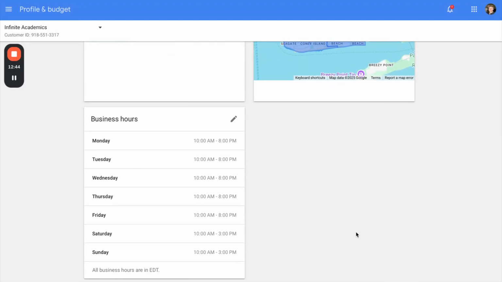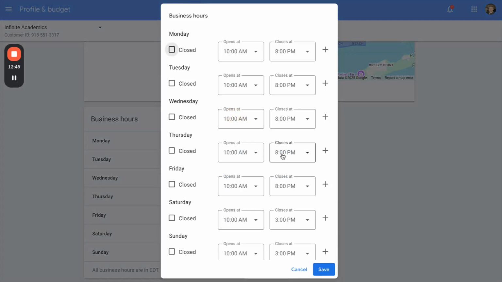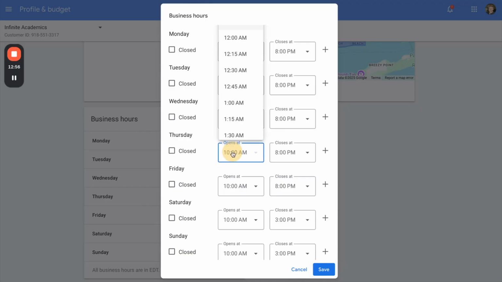Lastly, business hours. Again, pretty straightforward. When do you want to get leads, or when do you want your ads to be eligible to serve? Maybe it's 24/7. Maybe it's business hours only. Maybe you're closed on some days. Maybe some days you're open earlier than others. Whenever you're available to answer and reply to leads is when this should be on.